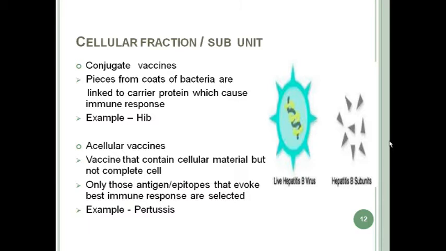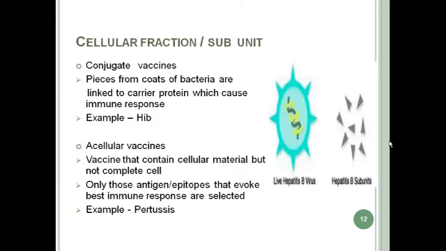Conjugate vaccines are prepared from pieces of coats of bacteria and are linked to a carrier protein which causes an immune response. So instead of the whole virus or whole bacteria, some portions or some pieces from the outer surface of the organism are removed and linked to a carrier protein and administered into the person, and this causes an immune response. An example of conjugate vaccine is HIB, that is Haemophilus influenzae B vaccine.